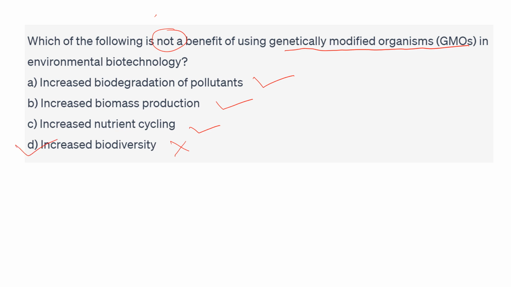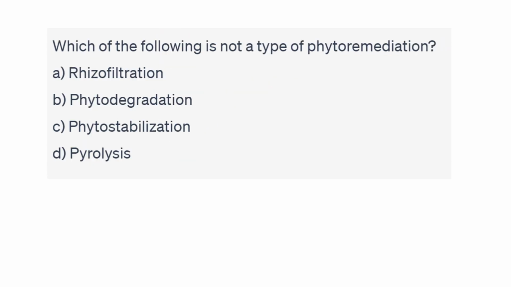Increased biodiversity is not a benefit, because when we use GMOs, genetically modified organisms, they replace the native organisms, so they degrade the biodiversity. They are not going to increase the biodiversity because they are harmful for the native species of microorganisms. So D is the right answer.